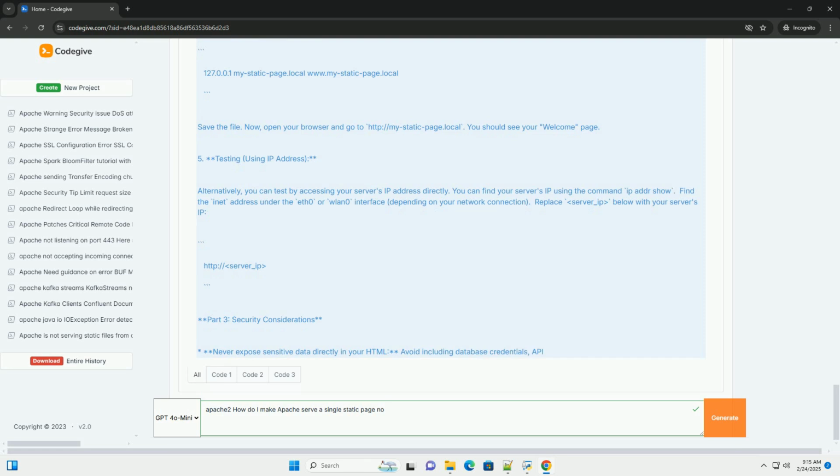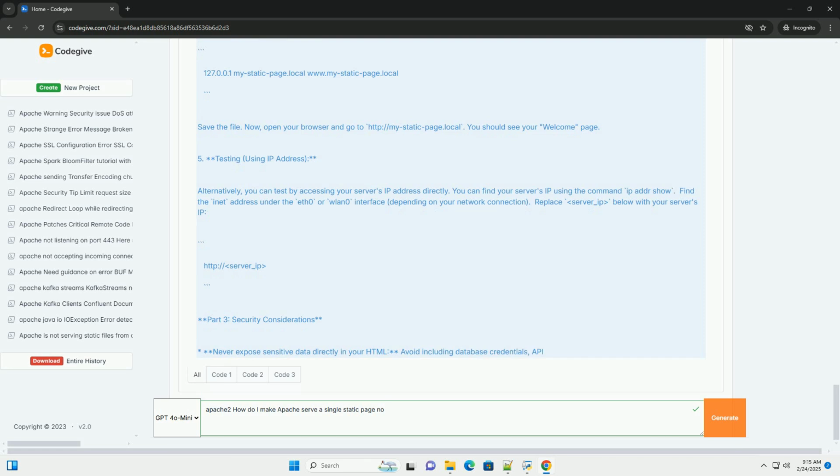Part 3, Security Considerations. Never expose sensitive data directly in your HTML. Avoid including database credentials, API keys, or any other sensitive information in your static HTML files. Keep Apache updated. Regularly update your Apache installation and all related packages to patch security vulnerabilities. Use sudo apt update and sudo apt upgrade.